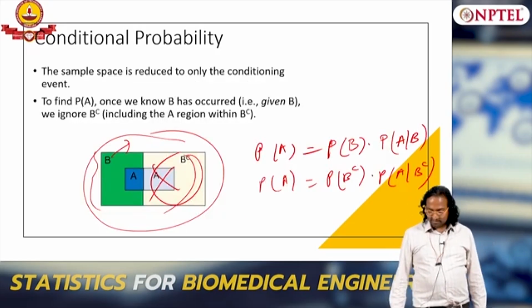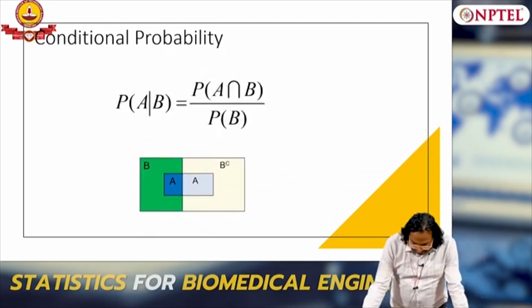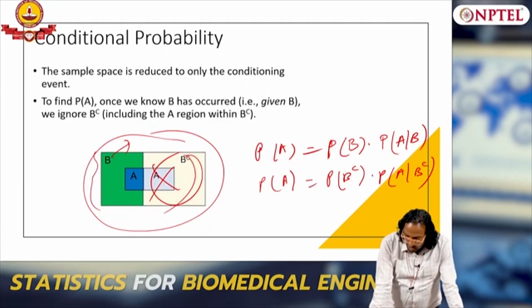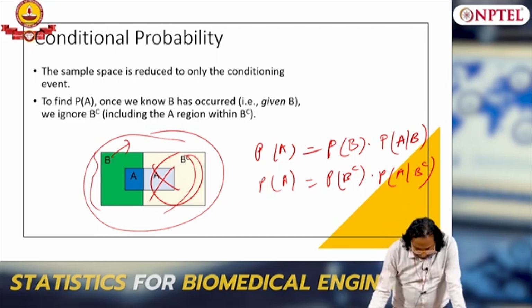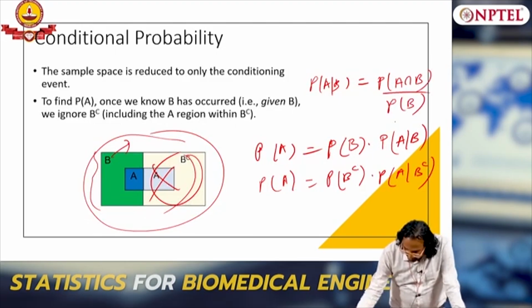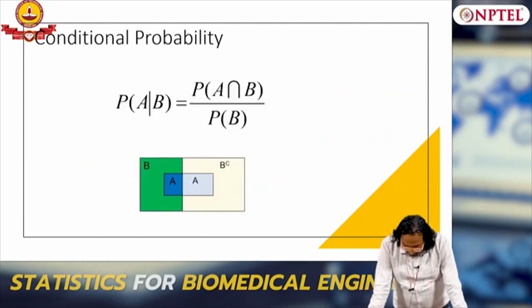So now if I rewrite this, how do I get this? From here I went to here. Probability of A equals to probability of B into probability of A given B. So now from here I will write this, copy this here. How did I come up with this?